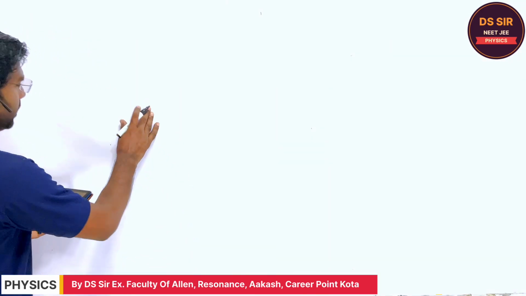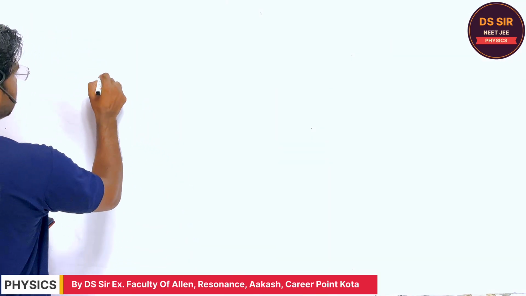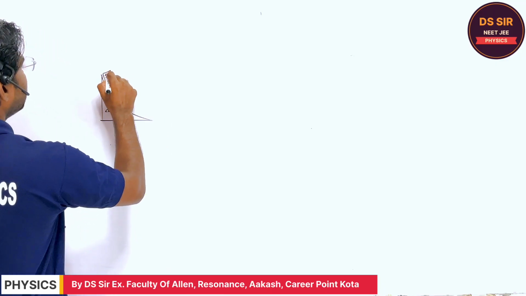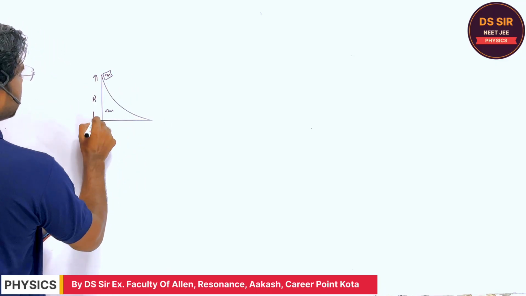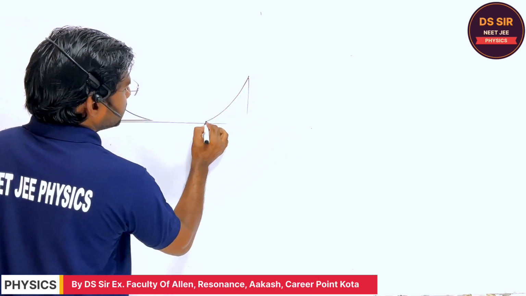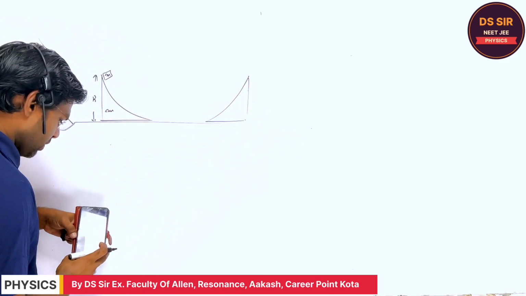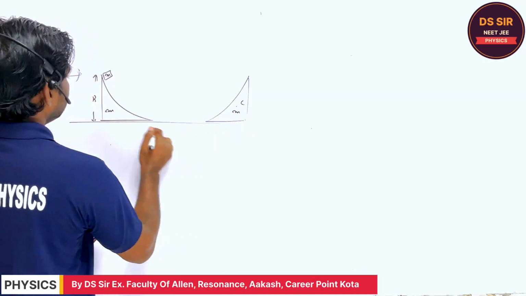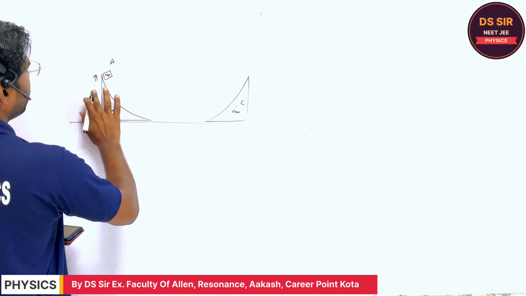Copy this. So in this question, suppose there is a wedge of mass m, and the height h is over there. Another wedge is also placed over this. This is wedge A or C, whatever you call it. This is C of mass m, this is B of mass m, this is A of mass m.